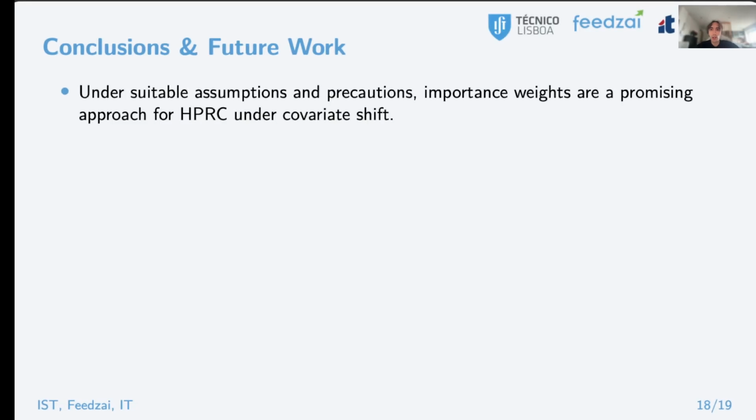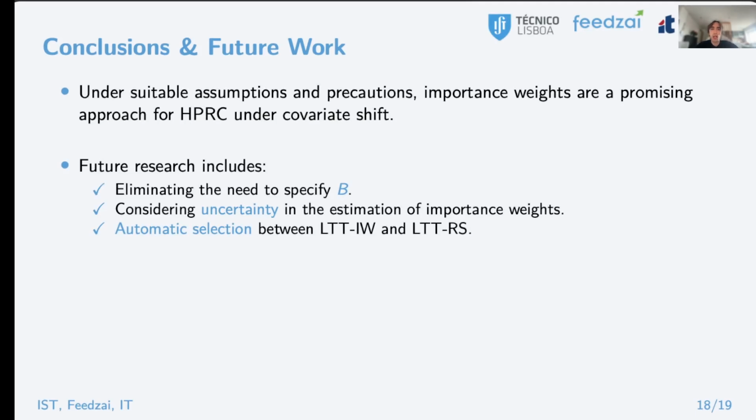In this work, we have shown that using importance weighted losses can be an effective tool to deal with covariate shift when doing risk control with high probability, and future research could focus on relaxing some of the underlying assumptions. For example, we could eliminate the need to specify the maximum importance weight B.